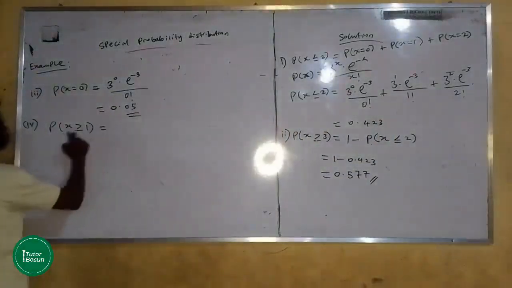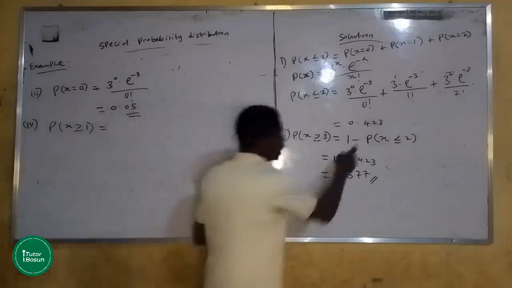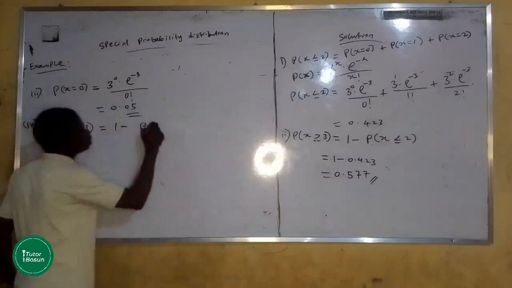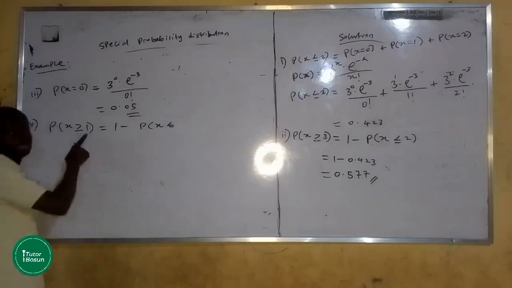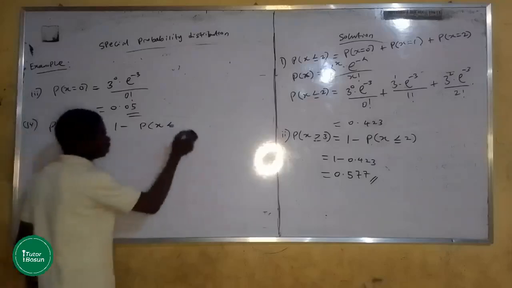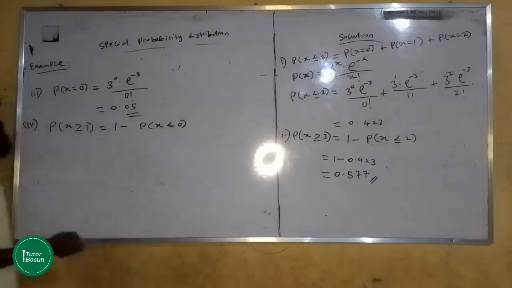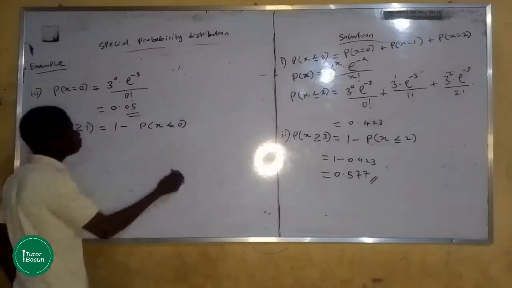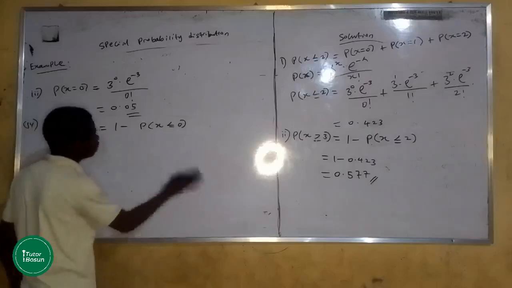So we need to convert this greater than to less than as well, as we have done here. Converting that to less than, we have 1 minus probability of x less than the immediate number less than 1, which is 0, less than or equals to 0. But it will definitely be equals to 0. We just say 1 minus probability of x equals 0.